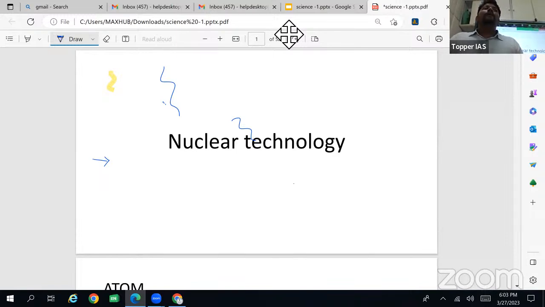So nuclear fission, nuclear fusion, and the most important point here is the nuclear energy program.